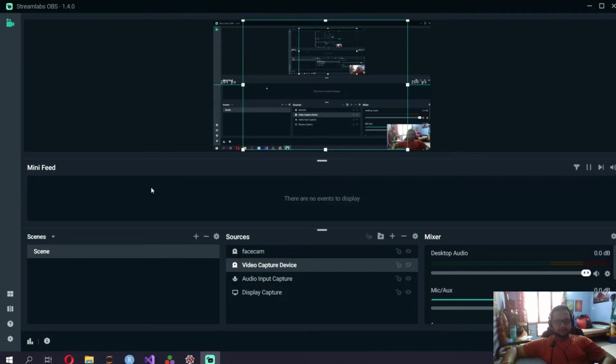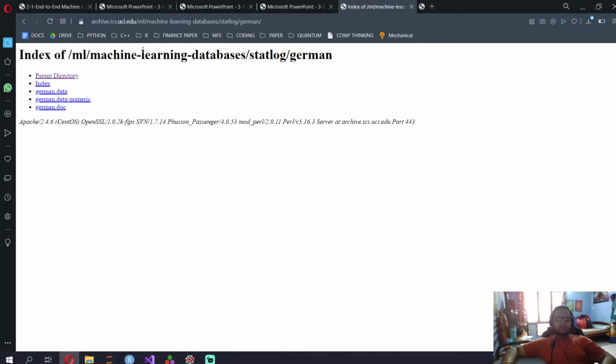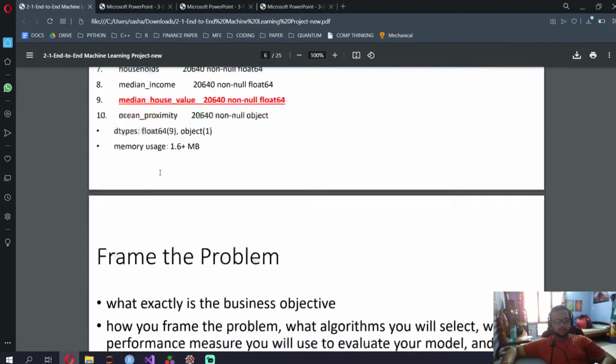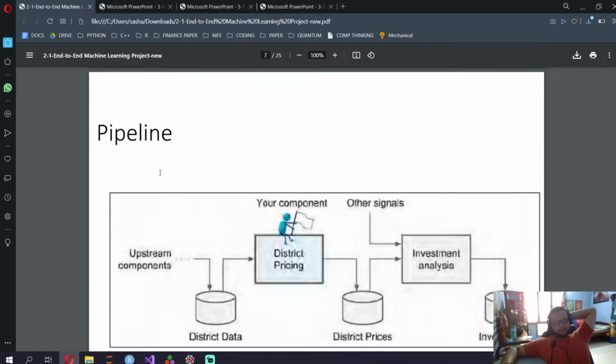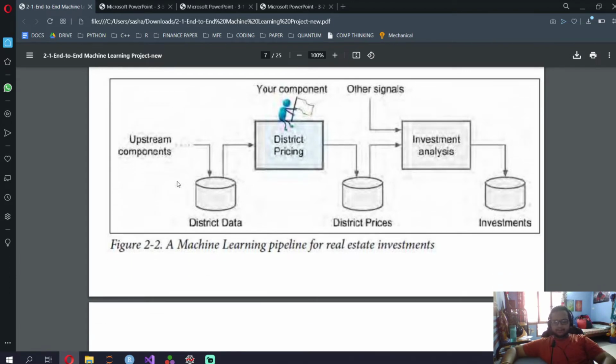Let me close this documentation, our file explorer and our downloads. So I've gotten the data, and I've seen the description also. You've seen the documentation, you've seen the description. Now you draw this pipeline. This project is about real estate investments. It takes the data and prices it for real estate. It gives the prices, and then using other signals, you try to invest. You make all of your investments, but this is majorly for real estate investments.